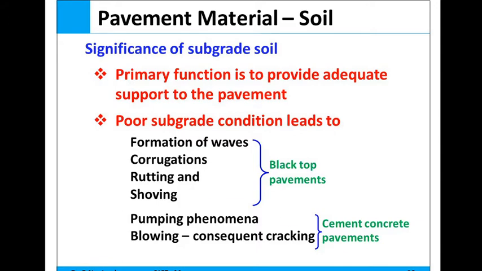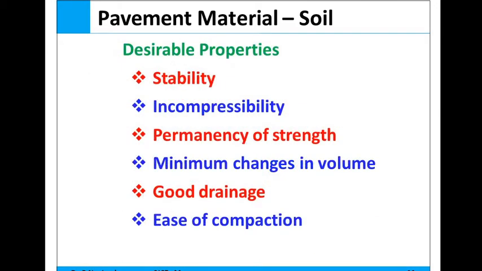Next, the desirable properties. Why are the properties of soil important? As we already discussed, because it is the subgrade material and decides the performance of the highway. So these are the desirable properties for the soil. The first property is stability. Soil should have good stability. Next, incompressibility. Next, permanency of strength. It should have good strength.